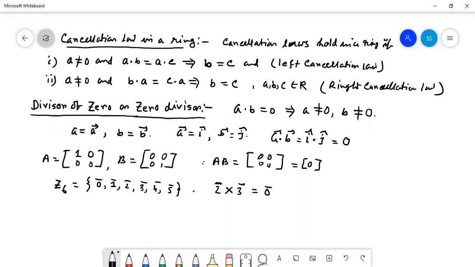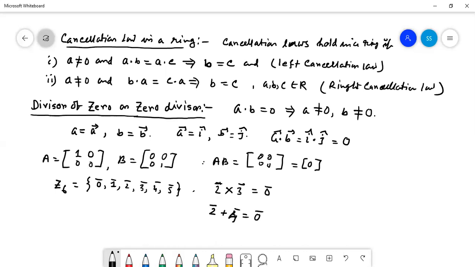Both of the entities are non-zero, but their composition, we cannot say product. If we take it for plus also, here we are taking for the multiplication. If we take for plus, then if we take that 2 plus 3, then also it is 0, no? Sorry, 2 plus 4.